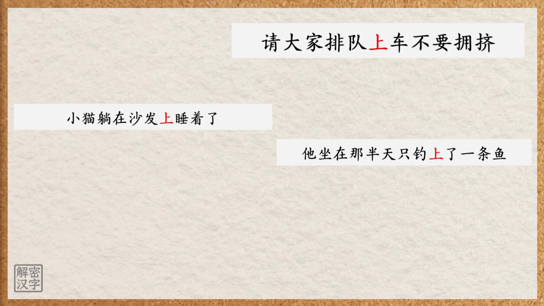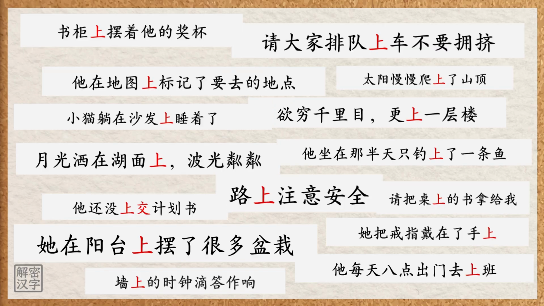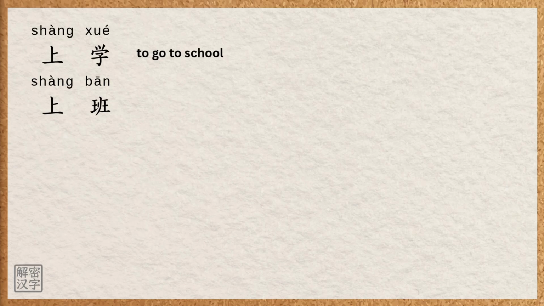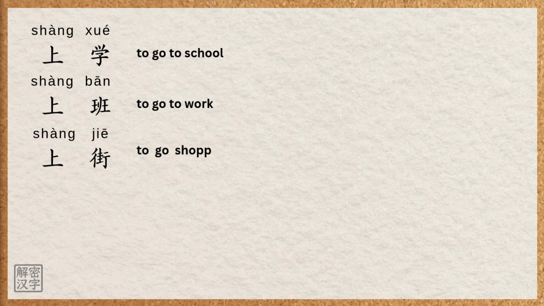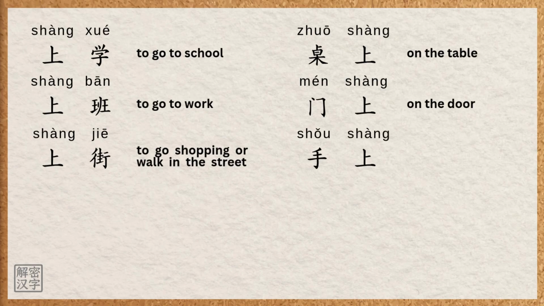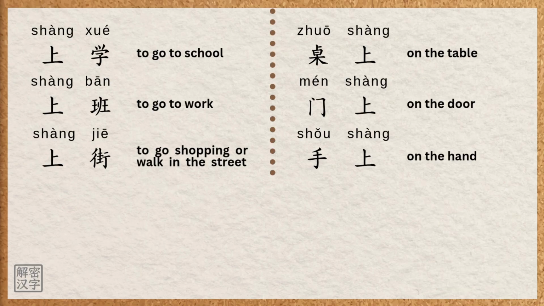Shàng is a very common character in Chinese. It has many meanings in different contexts. For example, 上学 means to go to school. 上班 means to go to work. 上街 means to go shopping or walk in the street. Other examples include 桌上 means on the table. 门上 means on the door. 手上 means on the hand. Can you spot the pattern here?